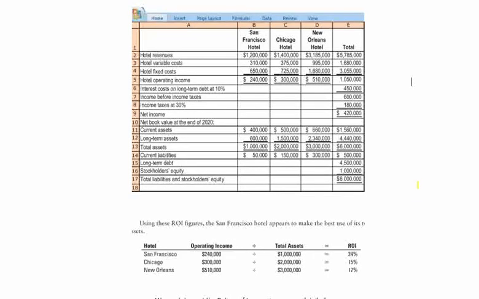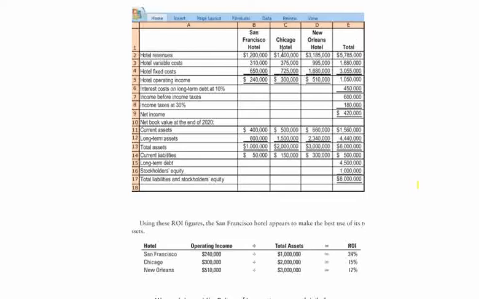For measurement, we can take that the hotel revenue from the San Francisco hotel is 1.2 million, while in the Chicago hotel it's 1.4 million. The New Orleans hotel is 3.185 million, and the hotels' variable costs are 310k, 375k, and 995k.